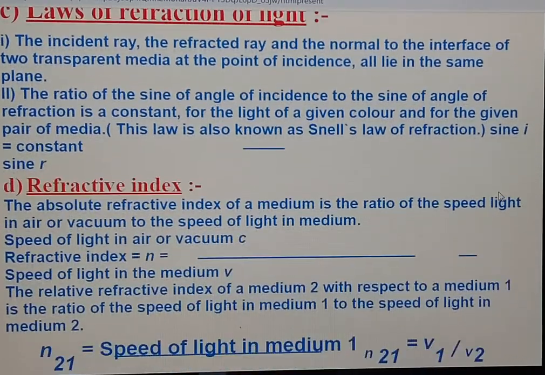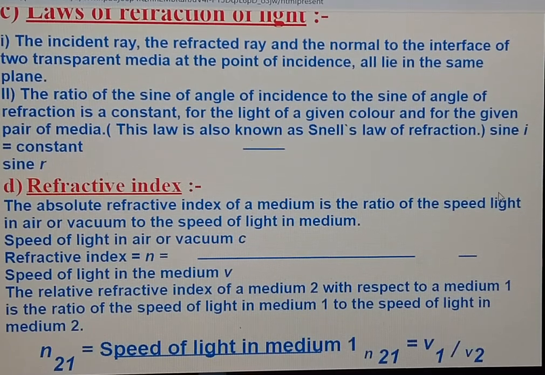Next topic is refractive index. Dear students, the general meaning of refractive index is the ratio of speed of light in any two media. First is absolute refractive index and second is relative refractive index.